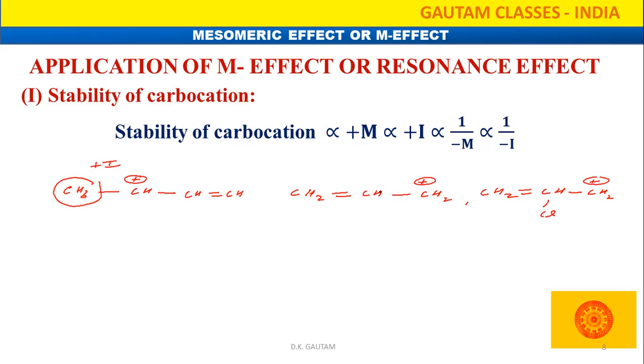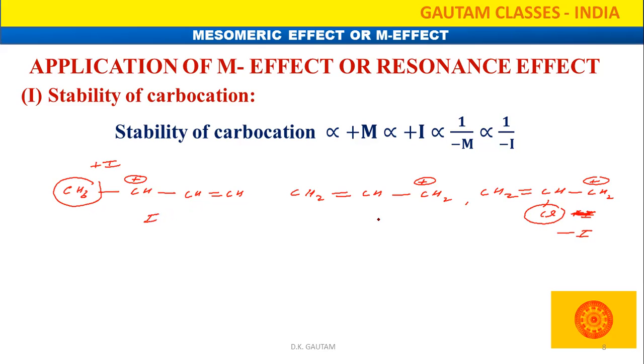Here only the mesomeric effect is going to decrease the magnitude of positive charge. Here the magnitude of positive charge is going to decrease by the mesomeric effect, that means resonance. But what about here? It is not, sorry, this is not the plus I group, that is the minus I group. So the minus I group has the tendency to withdraw the electron density. So definitely the magnitude of positive charge will increase here.